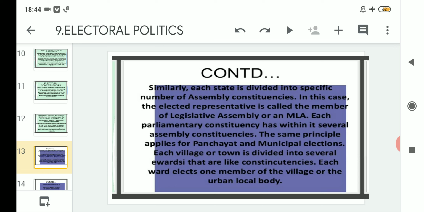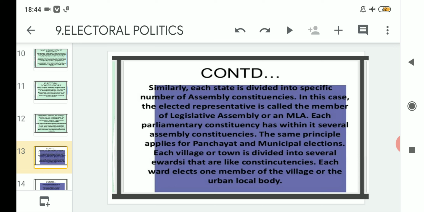So in this case, many parties will be contesting the elections in the state assembly elections, and each representative who wins the election will be referred to as an MLA. His designation will be known as MLA, that means member of legislative assembly. Member of legislative assembly is related to the state assembly election. Remember that. That means MLA is restricted or limited to its own state only.